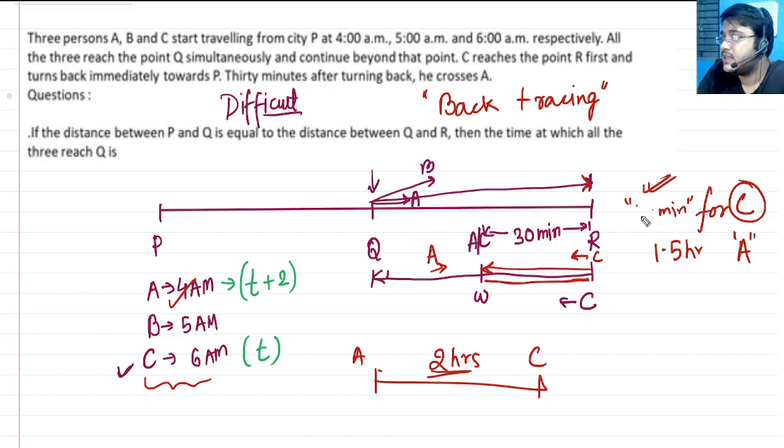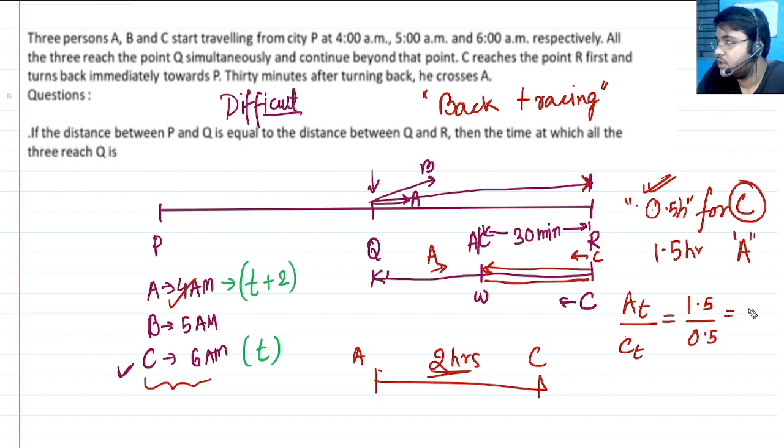Instead of 30 minutes, I could have also written this as 0.5 hours. I hope that makes sense. Now 0.5 hours is what C does, and 1.5 hours is what A does. Now if I ask you the ratio of A's time to C's time, A takes 1.5, C takes 0.5, the ratio will be how much? 3/1. Is this going to help me?